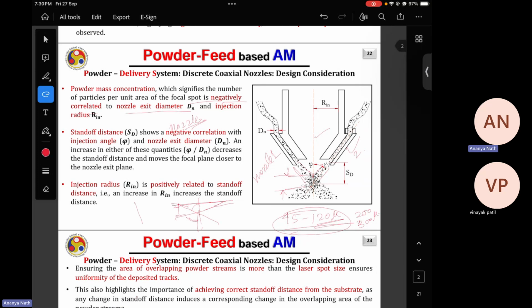So that's why we maintain an optimal stand-off distance which is not very close to the nozzle. If it's very close, then the powder particles will get bounced back and will not get deposited.